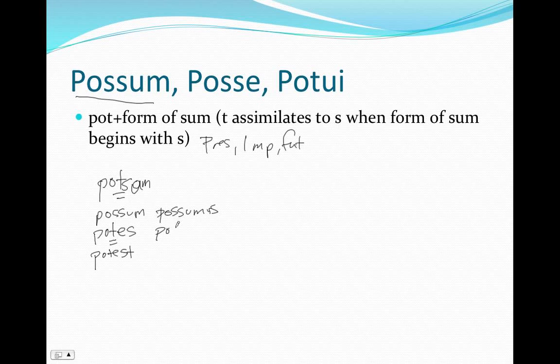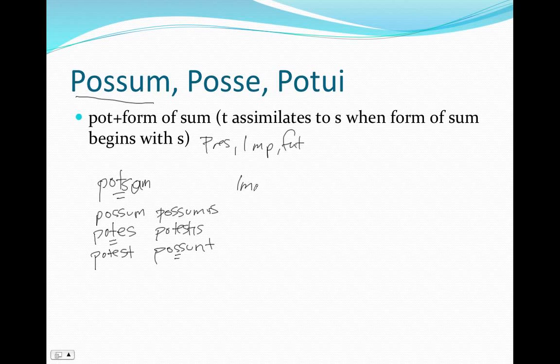All right, so that pot is going to go to an S because sumus begins with S. Possumus, potestis, you are able, and possunt, they are able. Again, the T assimilates to an S because sunt begins with an S.